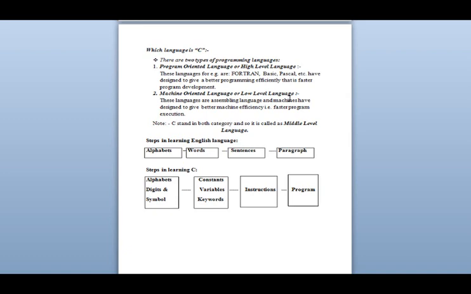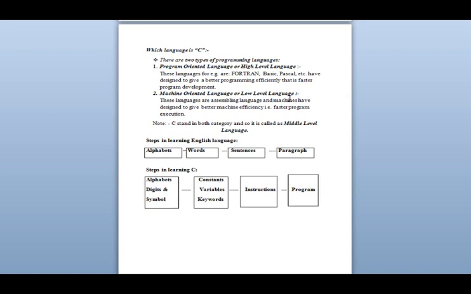For every language we require some basic topics. Like when we start learning English, first we have to learn all the alphabets: A, B, C, D. Then we start making words by joining the alphabets. Then we make sentences using many words, and by putting many sentences together, we make a paragraph.